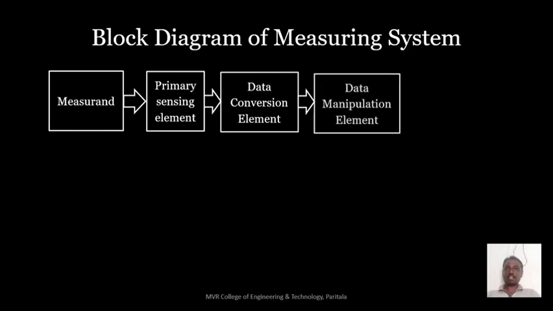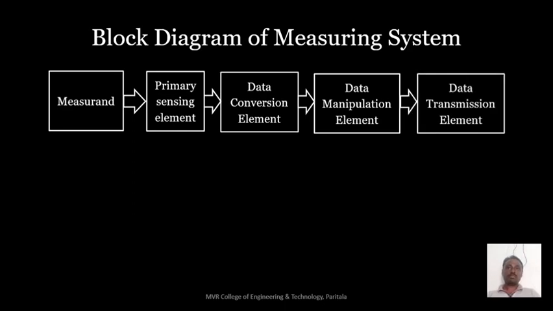The next one is the data manipulation element. Manipulation in the sense of calculation. So it can calculate the signal that is provided by the transducer. Transducer in the sense of primary sensing element. Different transducers can be used for different types of measurement purposes. The next one is the data transmission element.